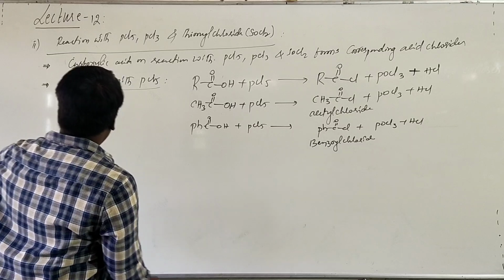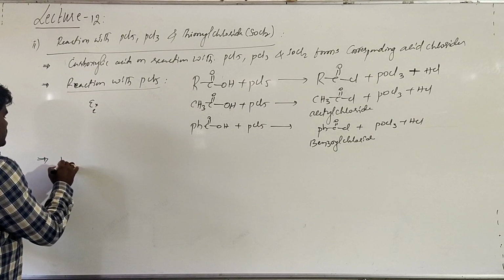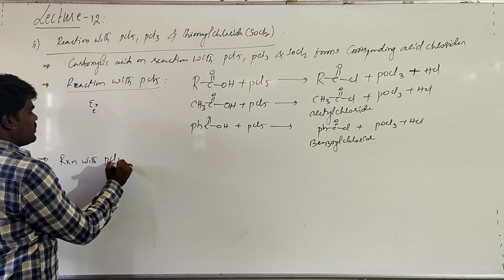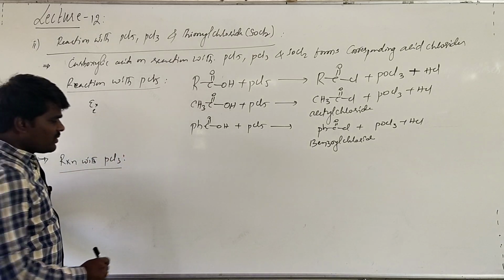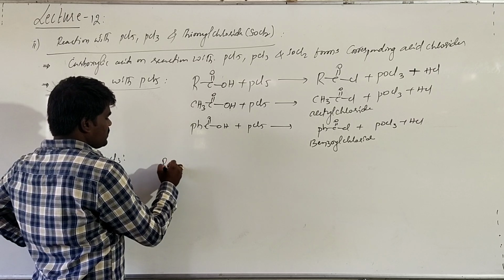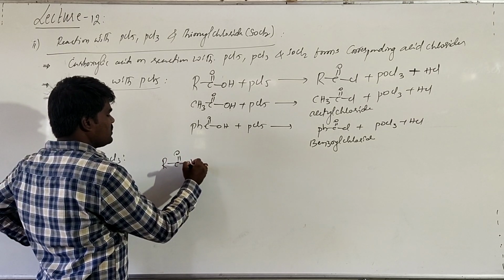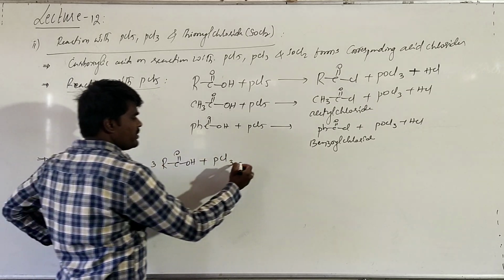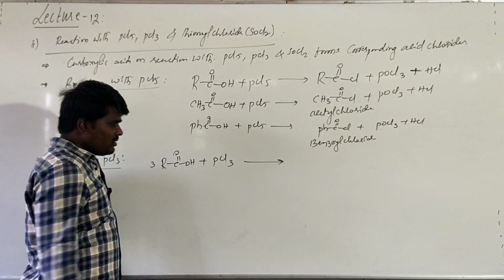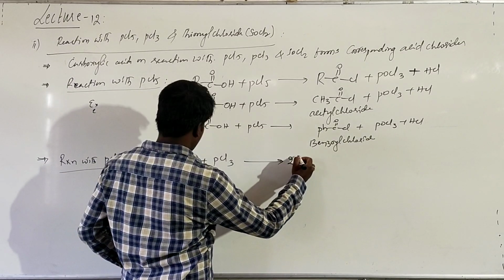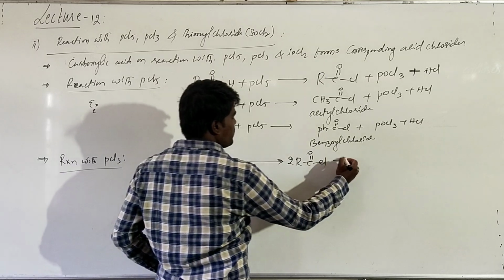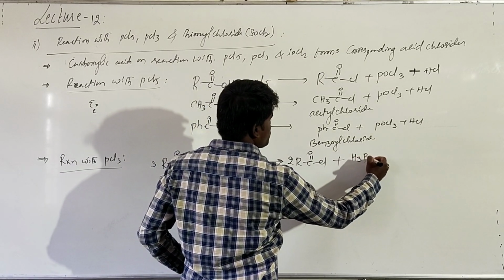And if you are talking about the reaction with phosphorus trichloride, here carboxylic acid on reaction with phosphorus trichloride, you have to take 3 moles of carboxylic acid, which will form 3 moles of acid chloride plus phosphorus acid.